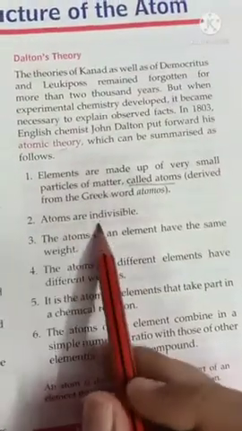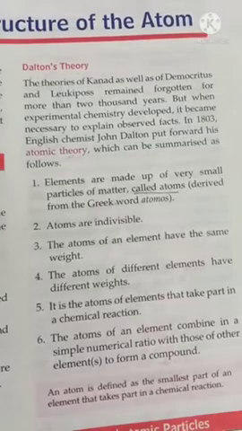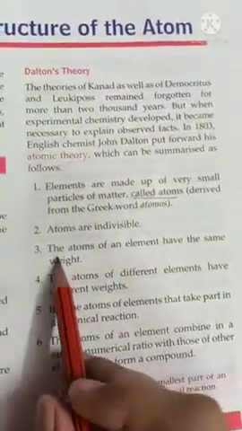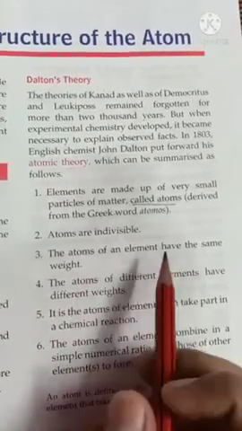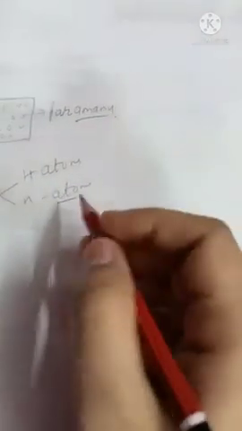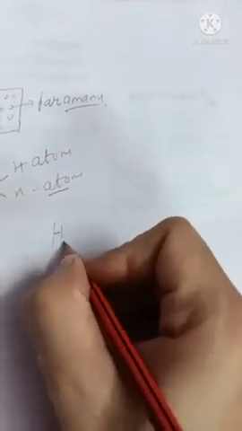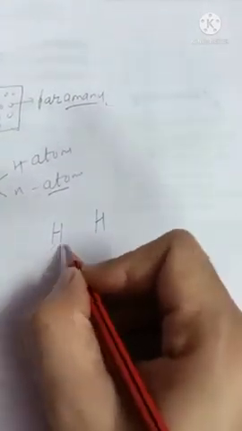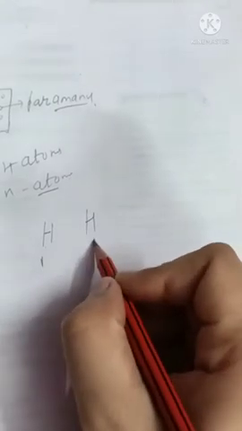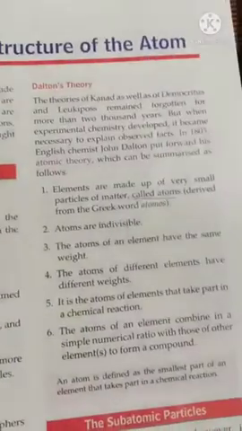Now atoms are indivisible, meaning we are not able to divide an atom further. The atoms of an element have the same weight. If we take two atoms of hydrogen, both atoms will have the same mass, 1 unit each.